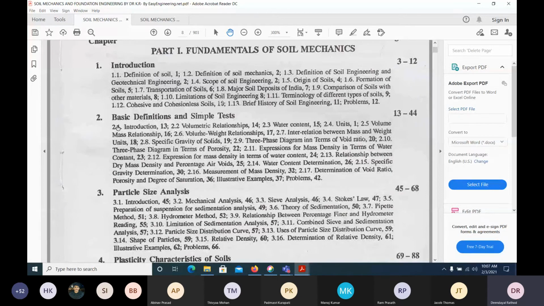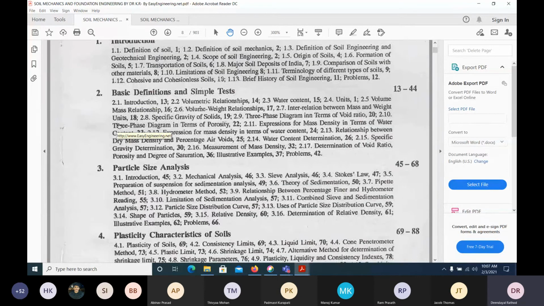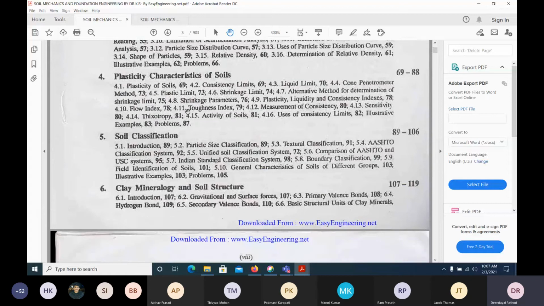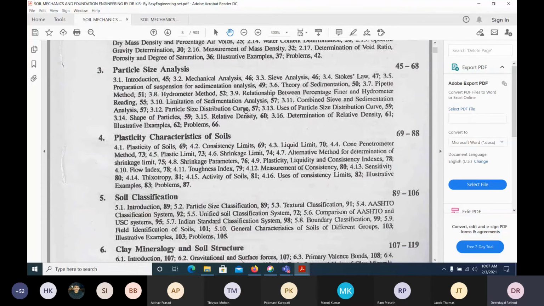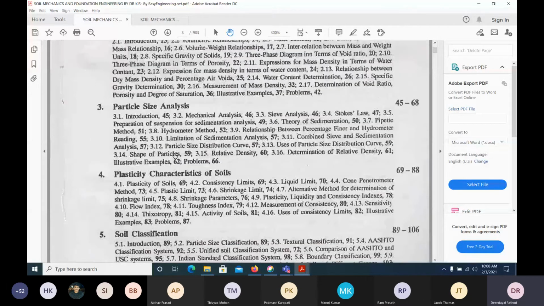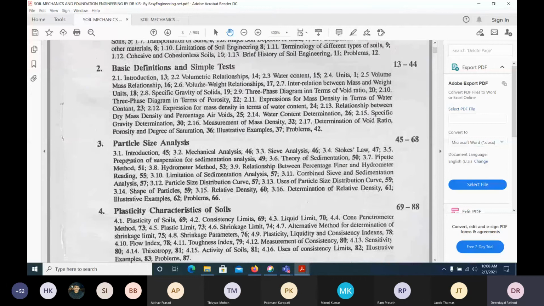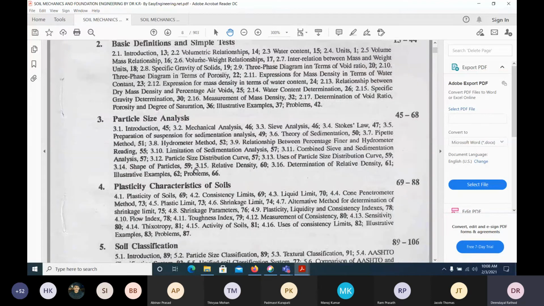The first and second chapters are done, and we have done the sixth, clay mineralogy. Now we have to finish chapters 1, 2, 3 before your exam. So next class we will start particle size analysis, that means how we can classify the soil.